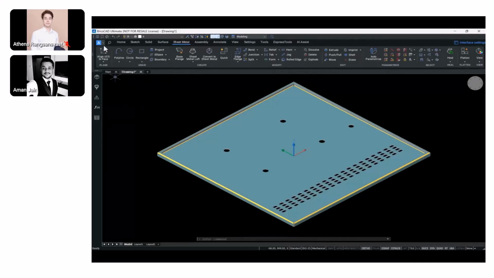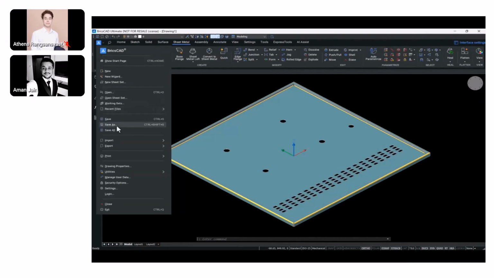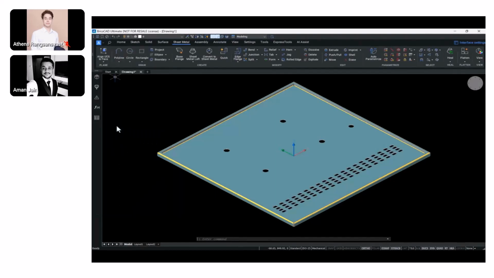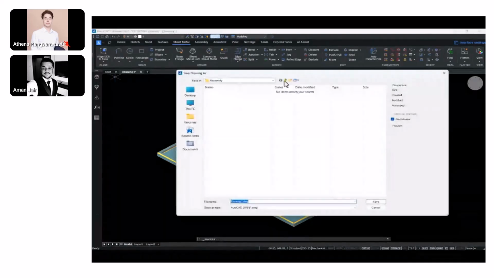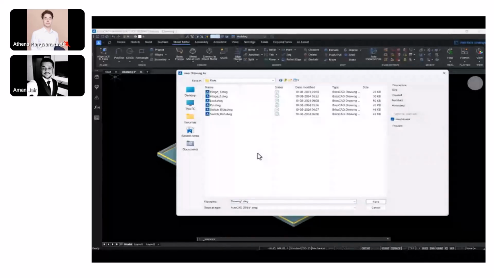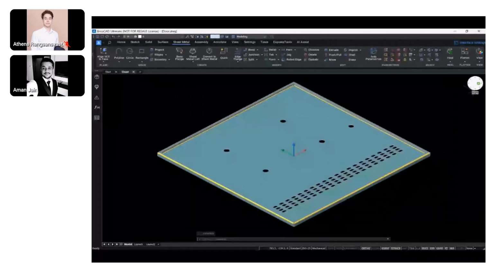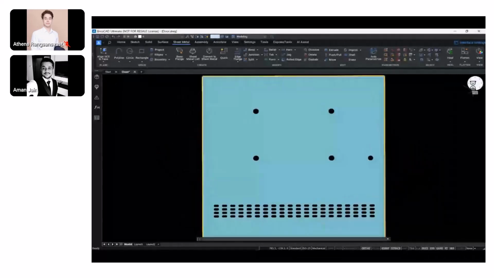Okay. And BricsCAD is able to recognize these features as sheet metal features in general. I just save this file before we move on to the next step. This is, as I said, the door DWG. Everything in BricsCAD is DWG, right? So that is the USP of the solution offerings that we have.